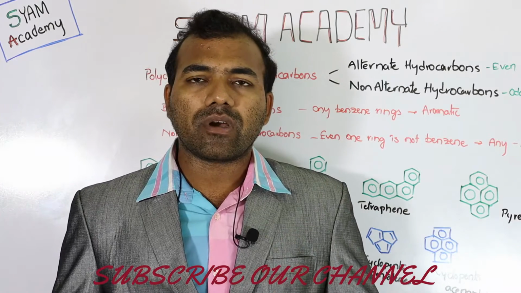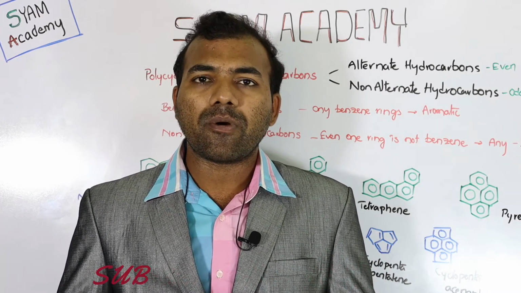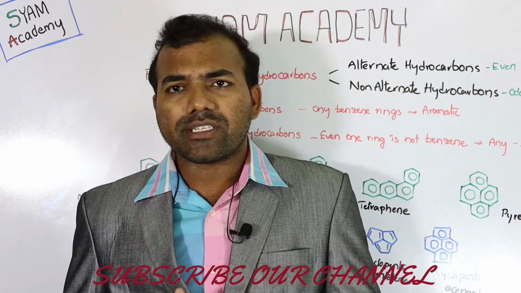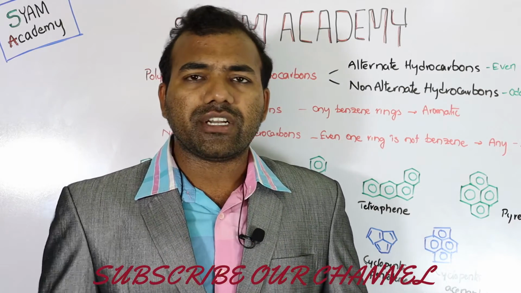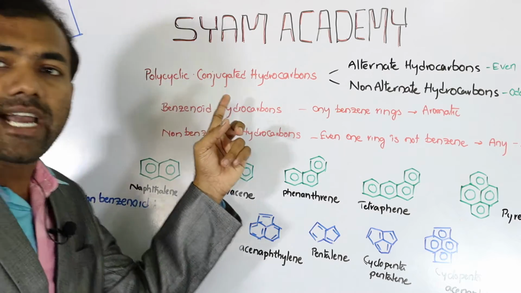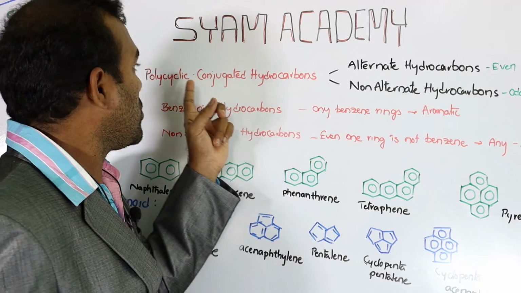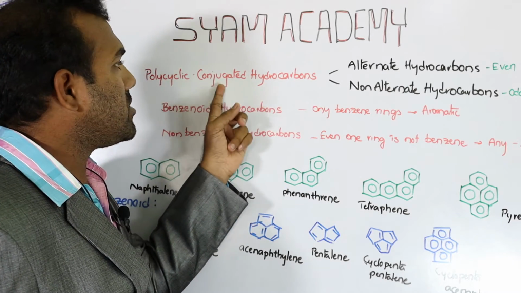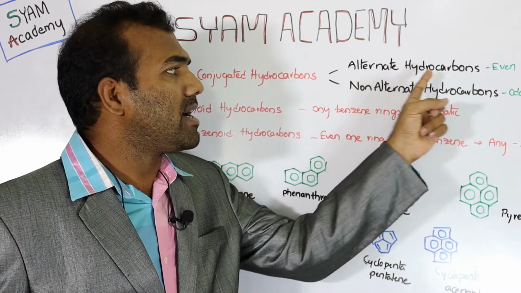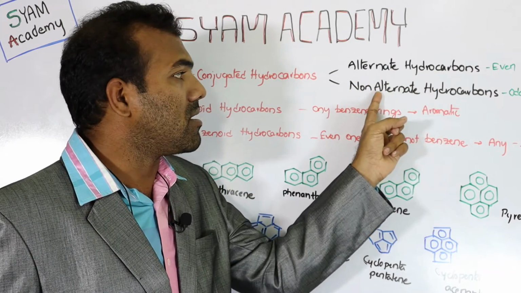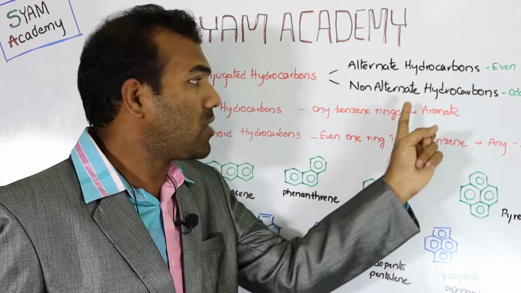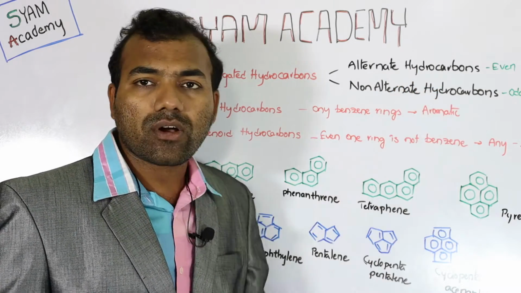We have discussed aromatic compounds, anti-aromatic compounds and homoaromatic compounds. So today this is the continuation class of the earlier classes. In this session we are going to discuss polycyclic conjugated hydrocarbons. In polycyclic conjugated hydrocarbons there are two kinds. The first type is alternate hydrocarbons and the second type is non-alternate hydrocarbons. So what are the alternate hydrocarbons and what are the non-alternate hydrocarbons?